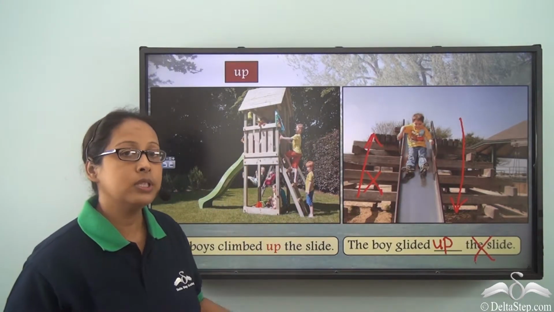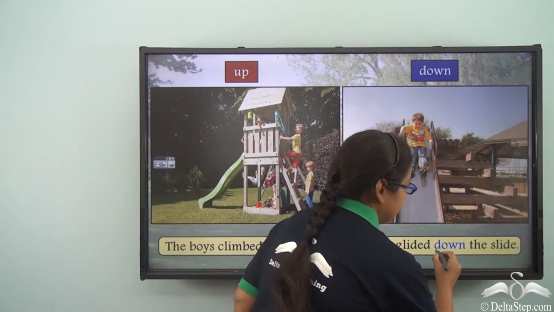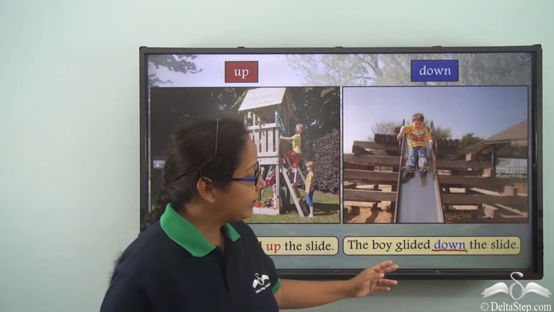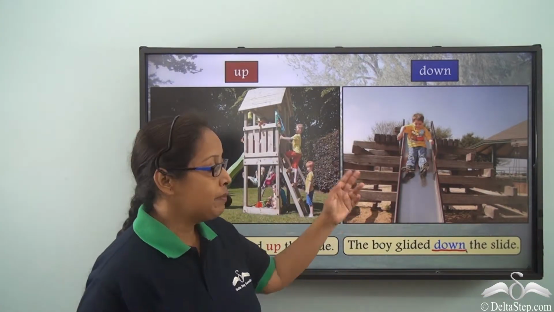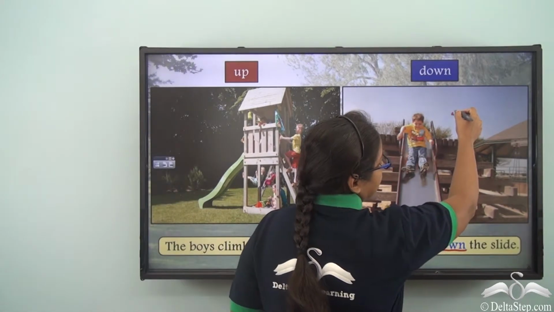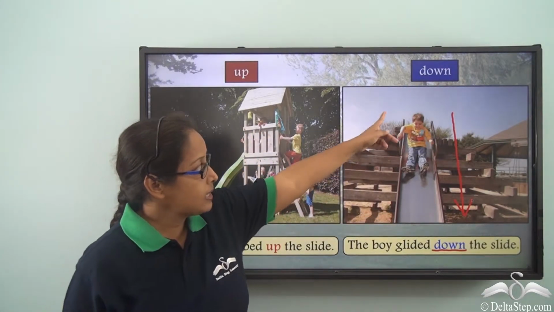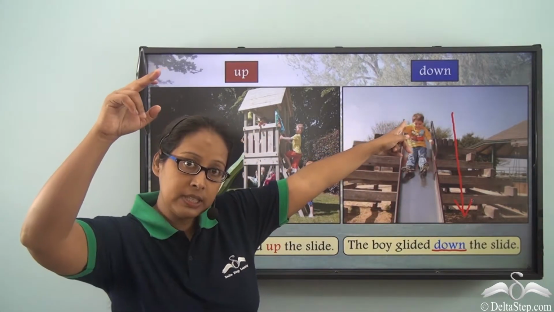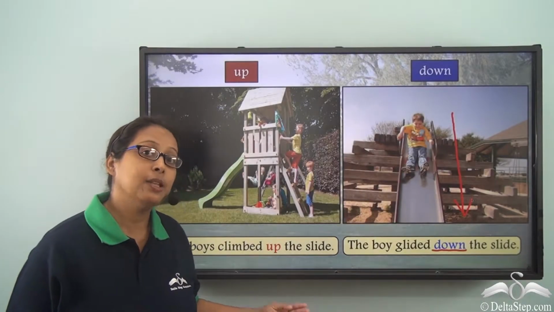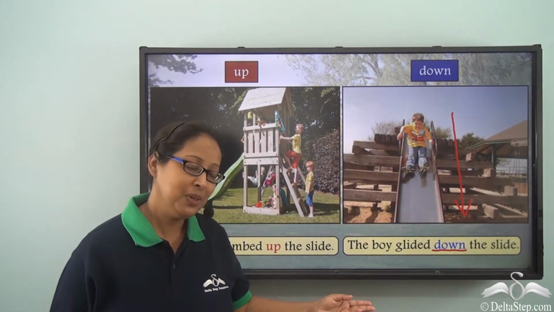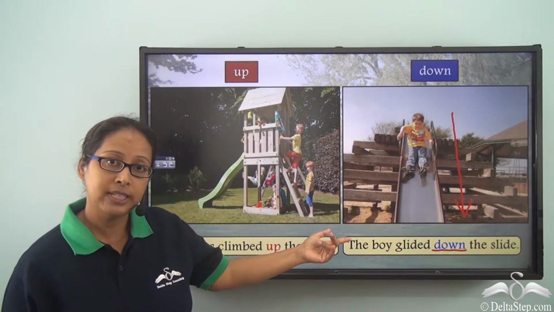So what can we use over here? We will use down. The boy glided down the slide. When we use the preposition down, we mean that somebody is at a higher level and is moving to a lower level. In this case, this boy is on top of the slide and he is gliding downwards. So we can notice that the prepositions up and down are complete opposite of each other. We can see this in the picture as well.